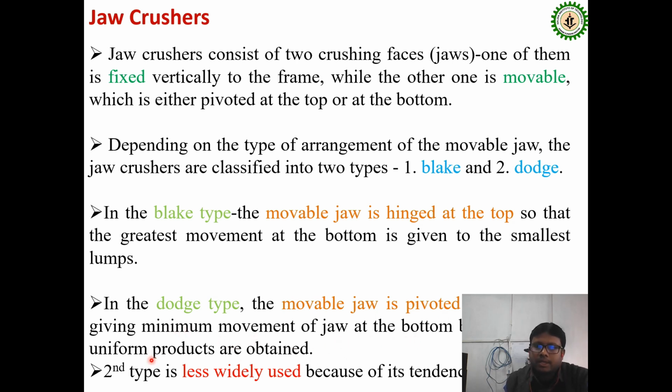The Dodge type is the least preferred, so the Blake type is always the preferable one.